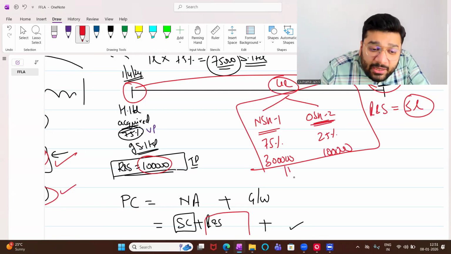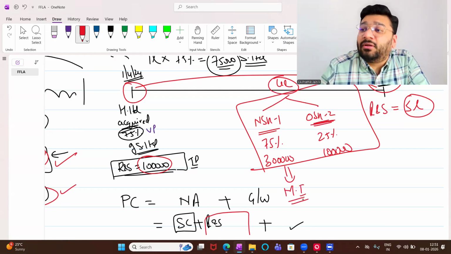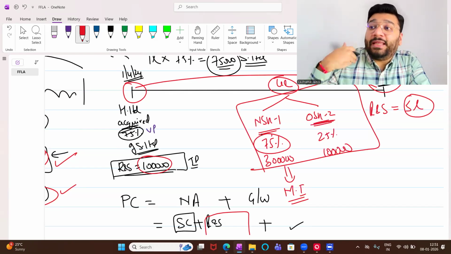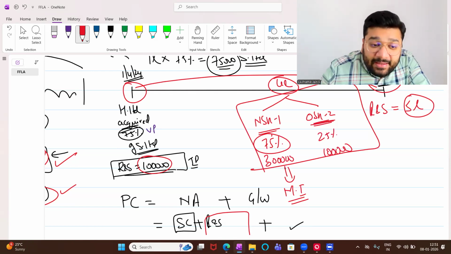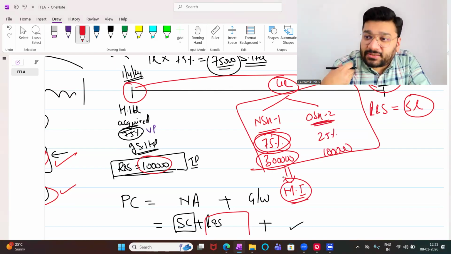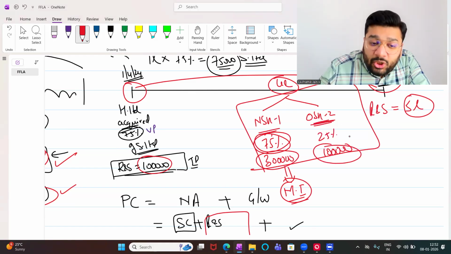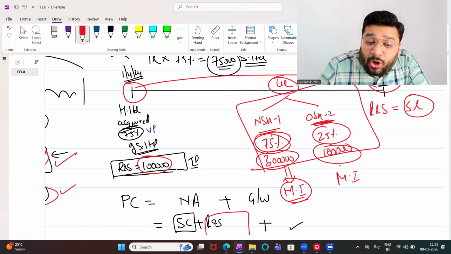Now, I call this profit majority interest. This is the profit that belongs to the holding company. The holding company on 1/4/24 has acquired a 75% stake, so the 75% profit belongs to the majority interest. Majority interest means the holding company is holding the major shares. The remaining 1 lakh profit, the 25% share, belongs to other people. These other people are called minority interest.